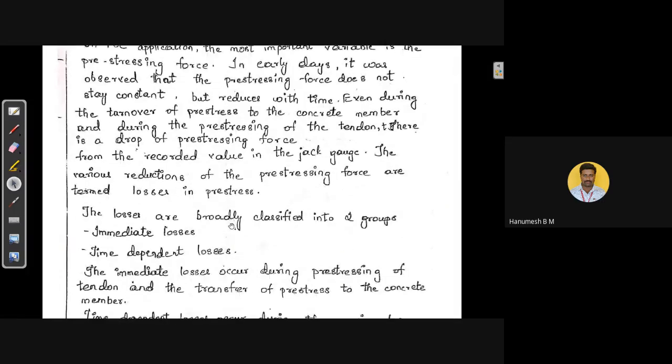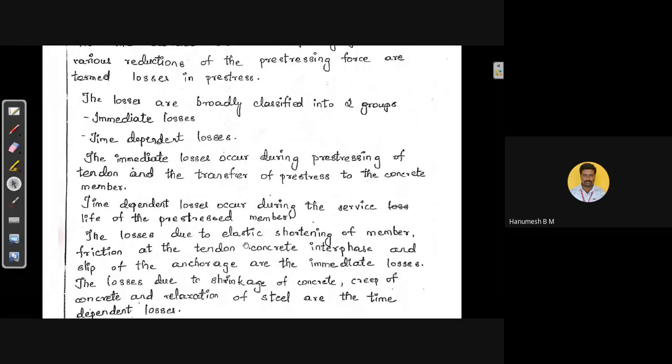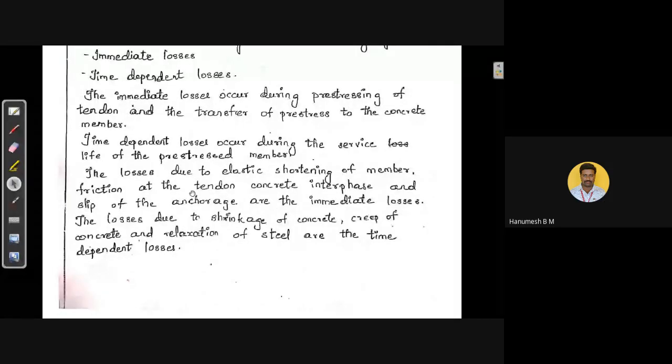The losses are broadly classified into two types: immediate losses and time-dependent losses. The immediate losses occur during pre-stressing of the tendon and transfer of the pre-stress to the concrete member. In the same way, the time-dependent losses occur during the service life of the pre-stressed member. The losses due to elastic shortening of the member, friction at the tendon-concrete interface, and slip of the anchorage are the immediate losses. The losses due to shrinkage, creep, and relaxation of steel are the time-dependent losses.